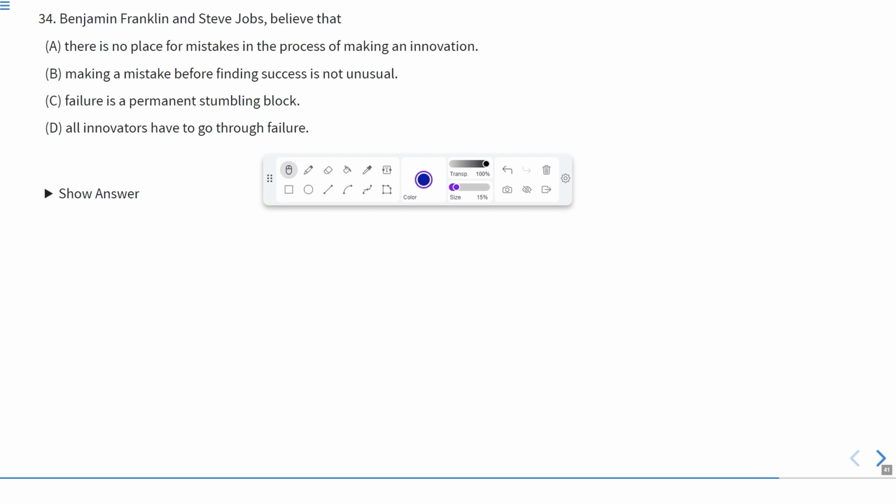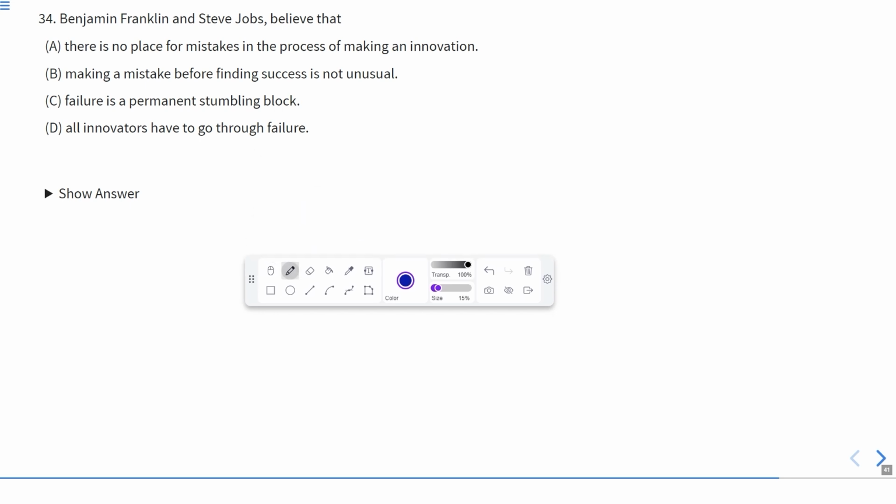Benjamin Franklin and Steve Jobs believe that. What did they believe? Let us see the options. There is no place for mistakes in the process of making an innovation. Making a mistake before finding success is not unusual. It means when we make mistakes we are not successful yet. This is common, in fact, everyone faces this situation. Failure is a permanent stumbling block. All innovators have to go through failure.